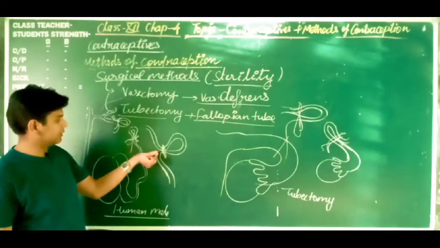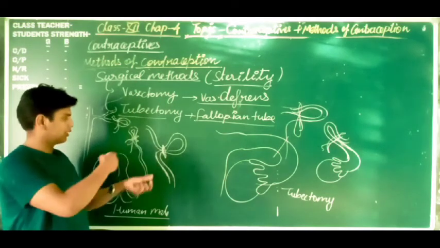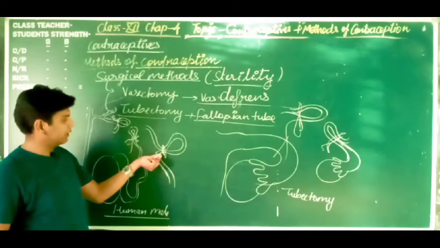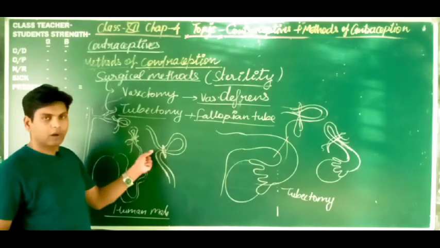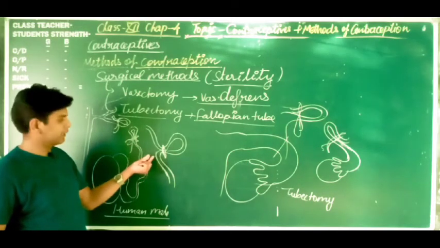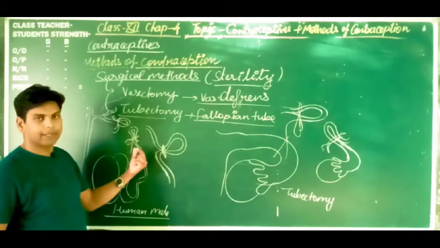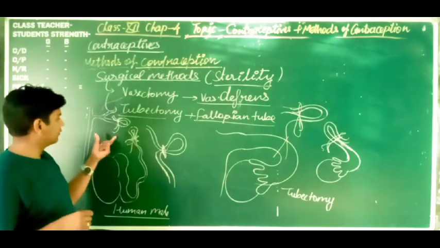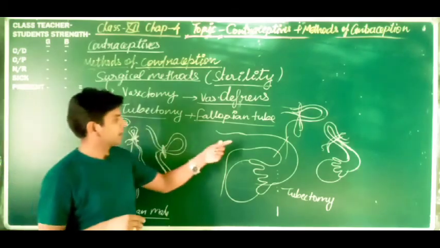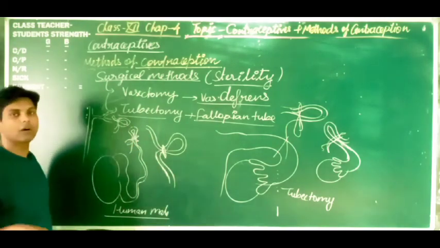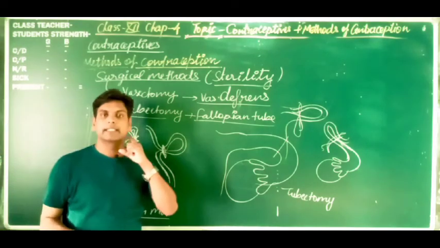Just like this loop, we tightly tie up the vas deferens at a point, so sperm movement is blocked, and when we want to reverse it, it can happen, but the chances of reversibility are totally reduced in this surgical method. Got it? So these are the surgical methods we have discussed. These are all the methods of contraception we have discussed.